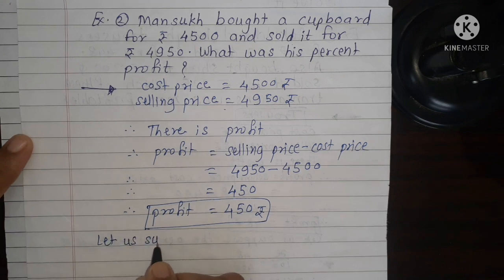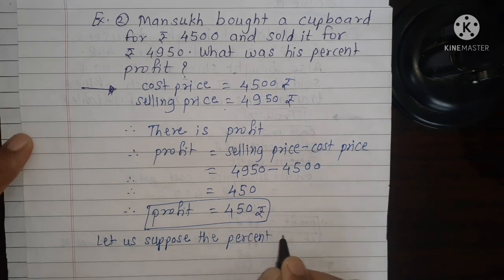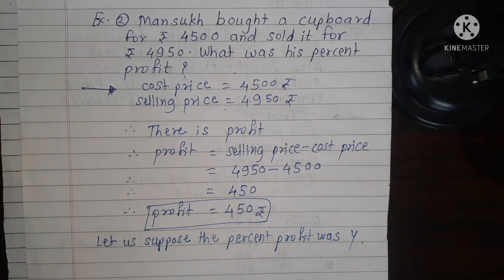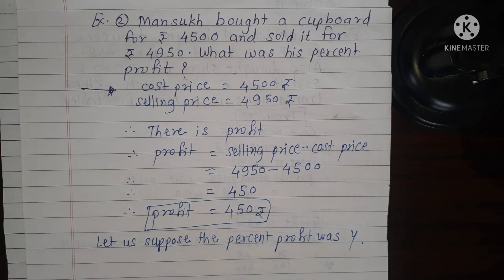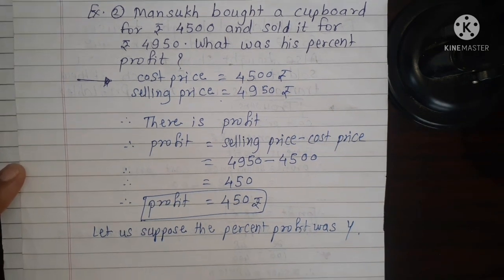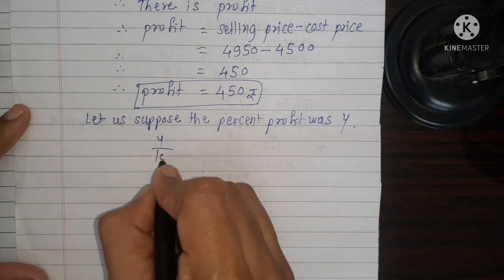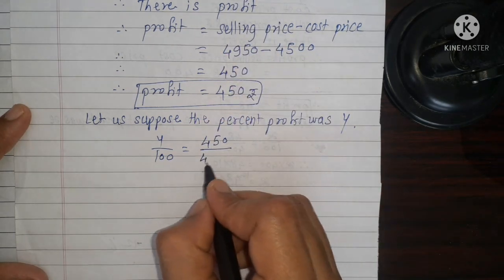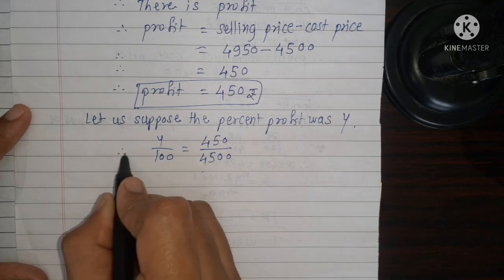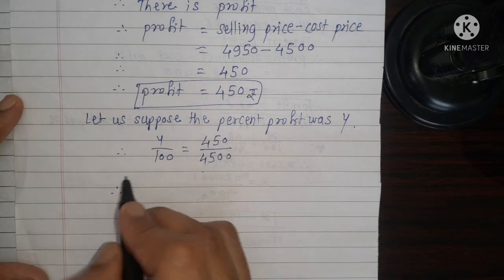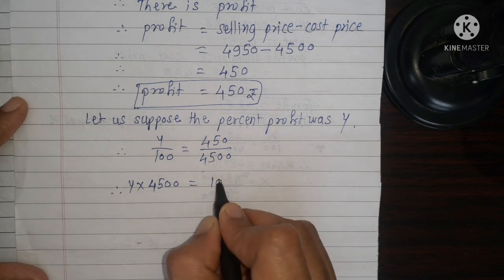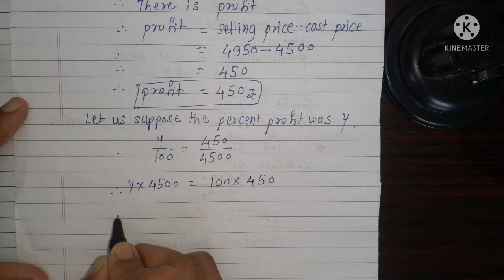Let us suppose the percent profit was Y. We shall express the ratio of profit to total cost price in two forms. Y upon 100 is equal, profit is 450 and cost price is 4,500. We can obtain an equation by cross multiplication. Y multiply 4500 is equal 100 multiply 450.